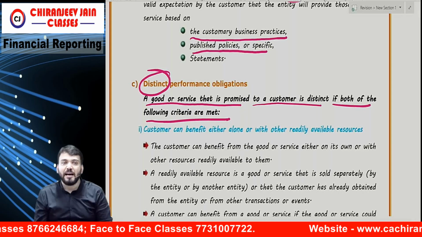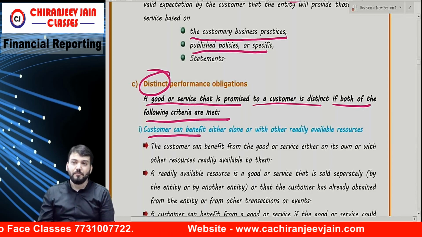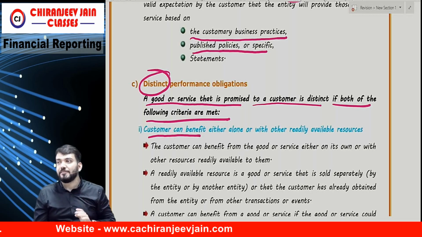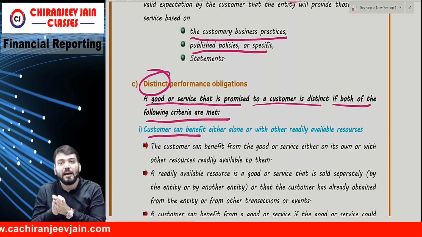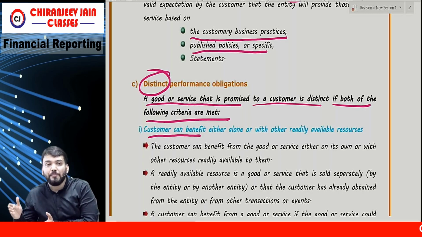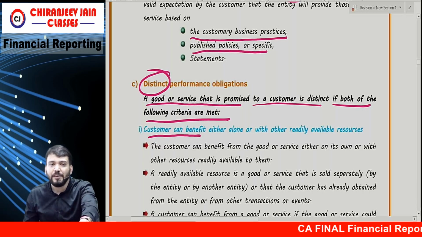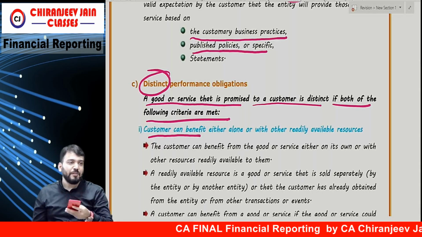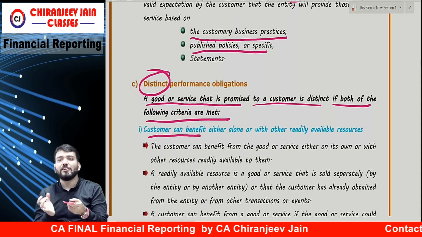If both criteria are satisfied: first, the customer can benefit either alone or with other readily available resources from that good or service. It means the customer can benefit from that good or service either alone or with other readily available goods and services. For example, I purchase one mobile. Just try to understand. I purchase one mobile. Understood? Correct? In this mobile, the charger was also given.